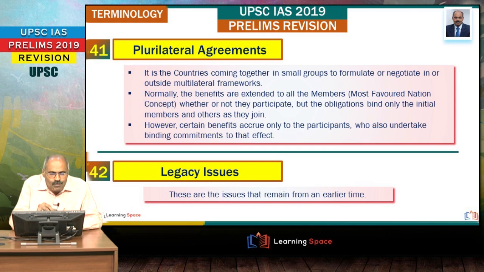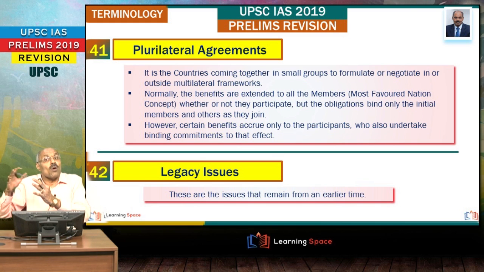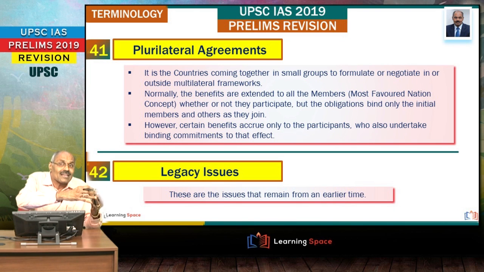And now plurilateral agreements means countries come together in small groups to negotiate outside multilateral frameworks. The multilateral framework example is World Trade Organization. When the countries are not able to come to the consensus, some of the countries will come together. That is known as plurilateral agreement.